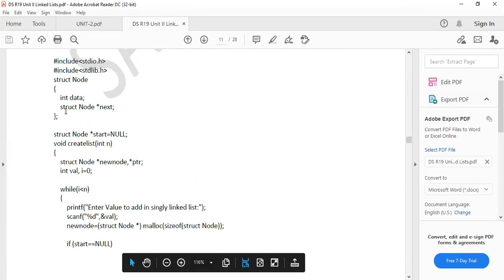Node is ready. Meanwhile, I'll draw, just a minute.